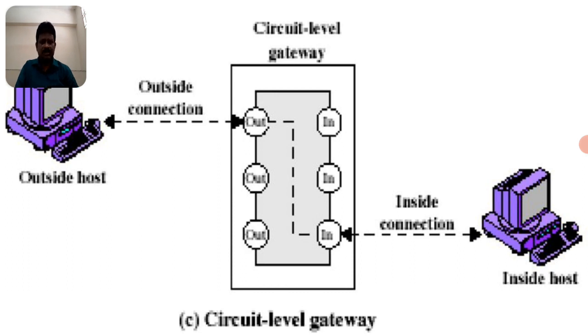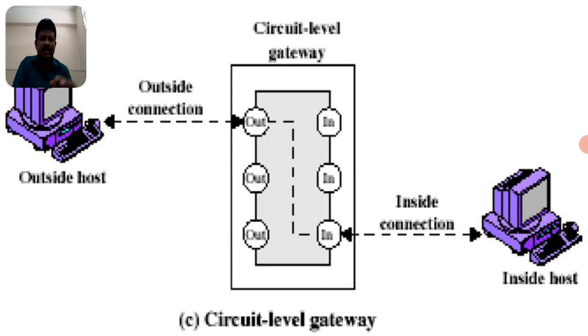It also verifies the process information, which falls in two categories, TCP or UDP. These two are combined at the circuit level. Inside messages can be forwarded to the outside, and outside messages can be forwarded to the inside. The vice versa can also be maintained in this type of circuit level gateway.